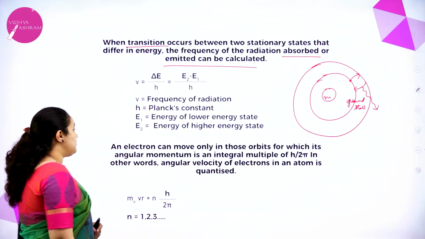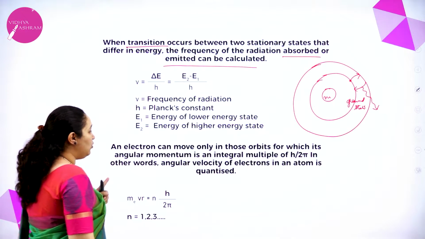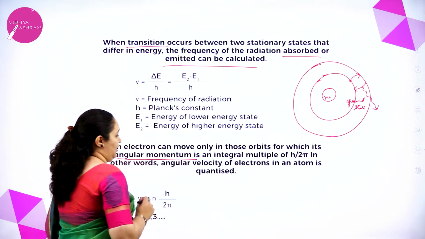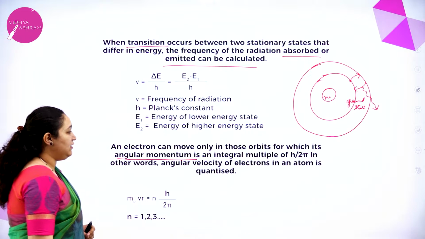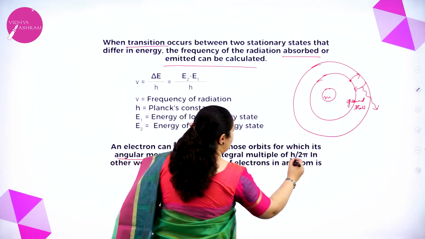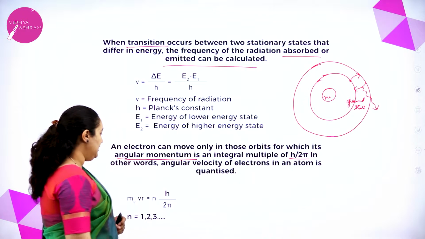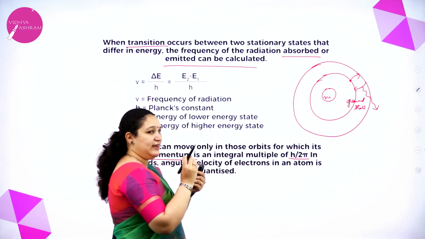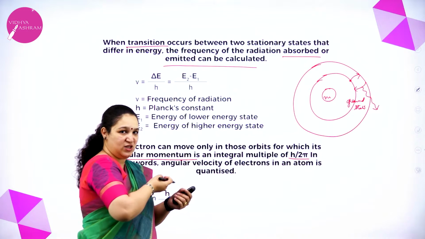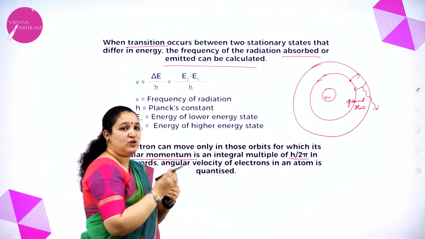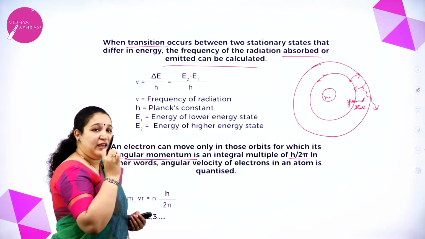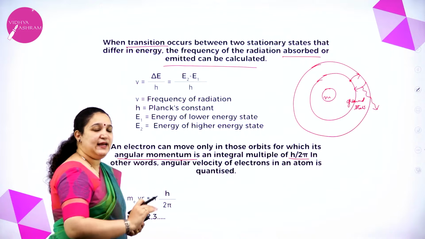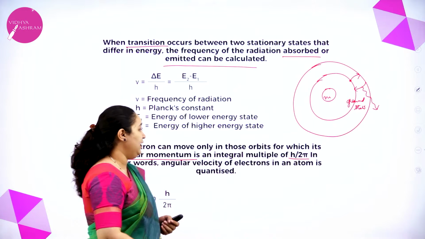The last one is: an electron can move only in those orbits which have angular momentum that is an integral multiple of h by 2 pi. See, the electron is moving in a circular path, so it has an angular momentum because the angle is changing and it is also moving. If the angular momentum is equal to an integral multiple of h by 2 pi, only then that orbit is possible.